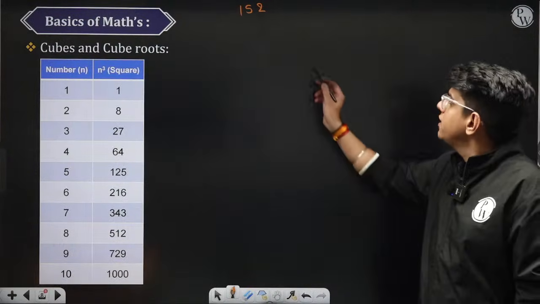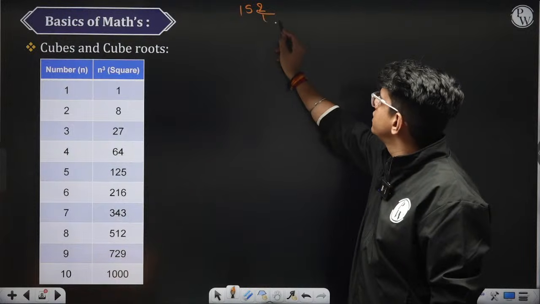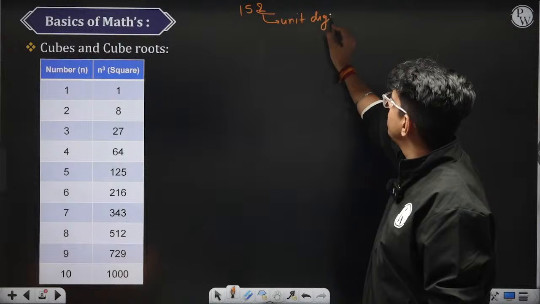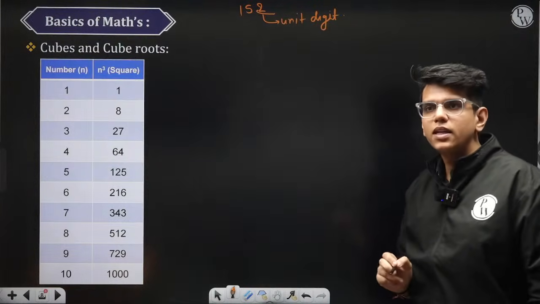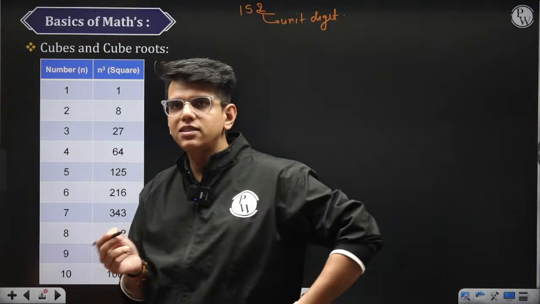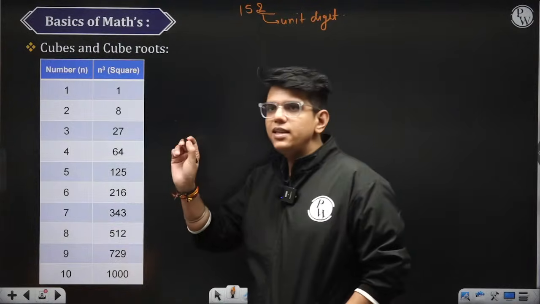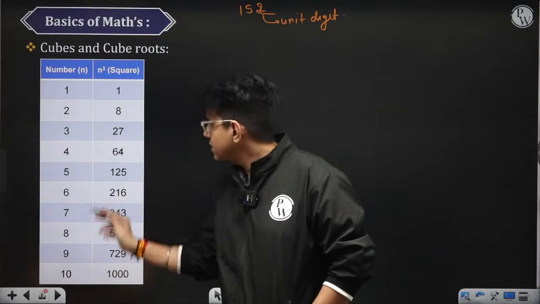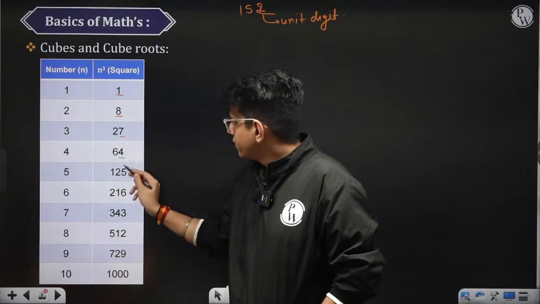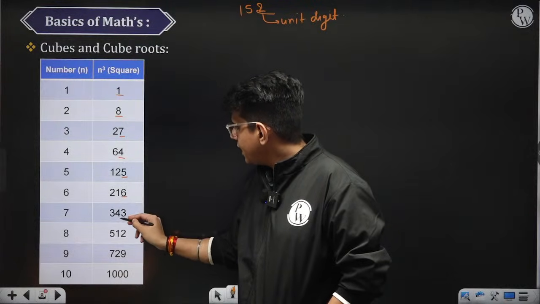Unit digit is the last digit of any number. Unit digit of 152 is 2. Simple, the last digit. So you can see in the cubes of all these numbers, the unit digits are different everywhere.